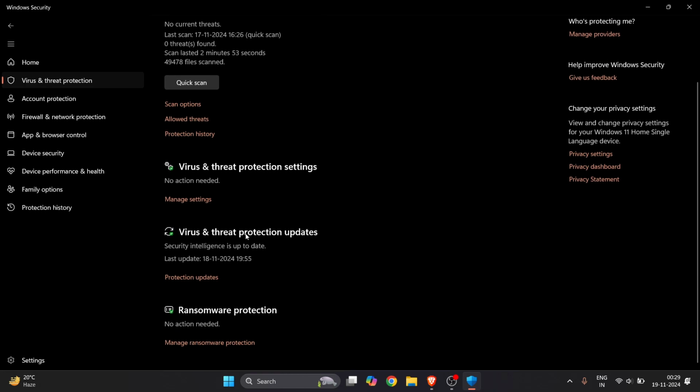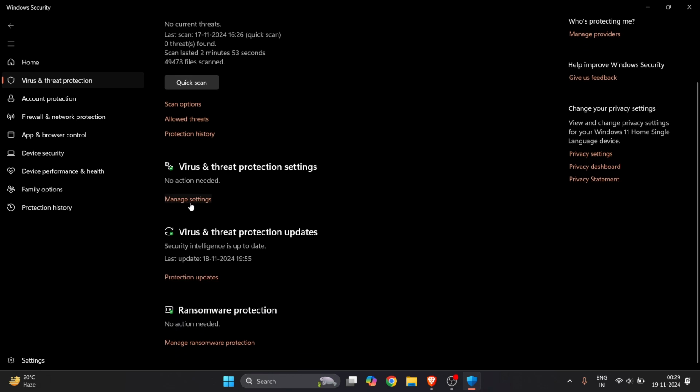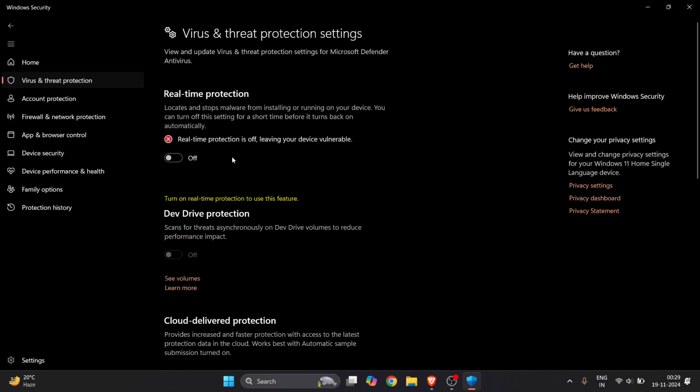Right, now here, under Virus & threat protection, all this information is available. So here we have to go and click on Manage settings. Now turn off Real-time protection. If I just turn this off, you can see it will ask me for permission. And now it has been turned off, and you can see there will be a cross mark on the Windows Defender. Right, now it has been turned off.